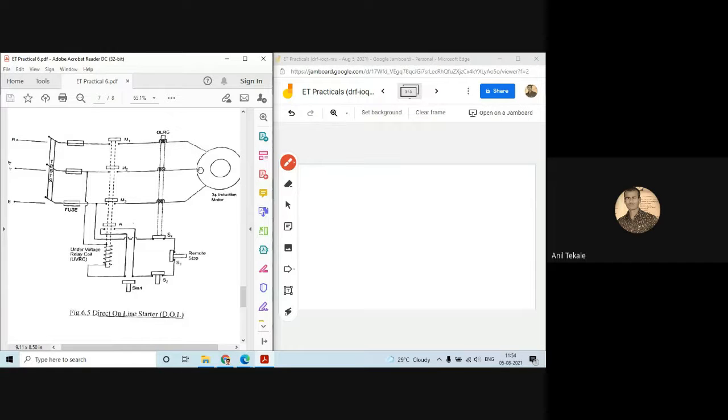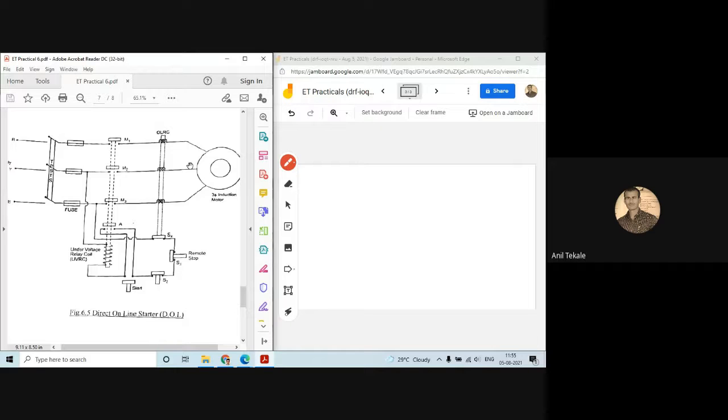Then what happens about overload? Here is one overload coil. This OLRC is connected for the overload protection of the motor. Whenever the motor is running above the rated current, the OLRC coil will get energized. Once this coil is energized, it will open this switch S4. Once S4 is open, the circuit becomes open, and automatically the motor will be disconnected from the supply.